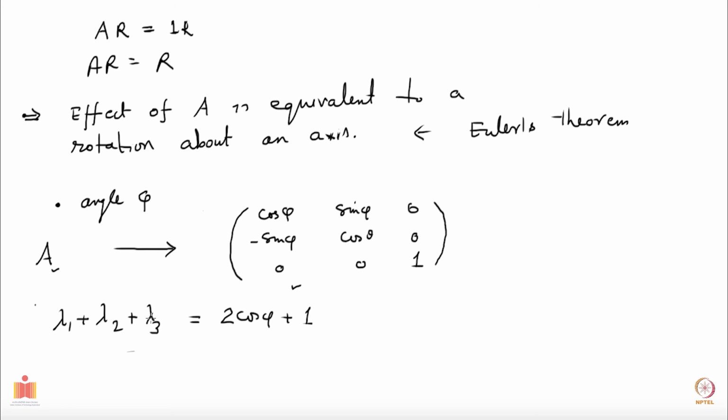Now your lambda 3 was 1, so this cancels with this. Lambda 1 and lambda 2 were e to the I phi and e to the minus I phi, which makes it 2 cos phi. Sorry, 2 cos alpha. So on the left hand side you have e to the I alpha plus e to the minus I alpha, which is equal to 2 cos alpha, which means that phi is same as alpha. Meaning, when you find the eigenvalues, the alpha that you get is this phi, right? So that's how you find the angle of rotation also.